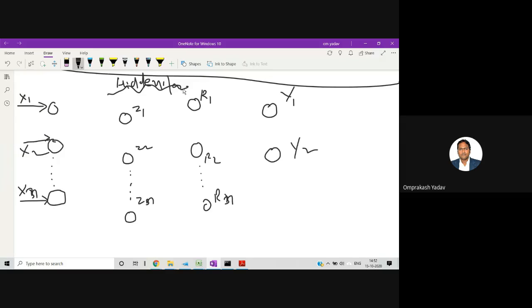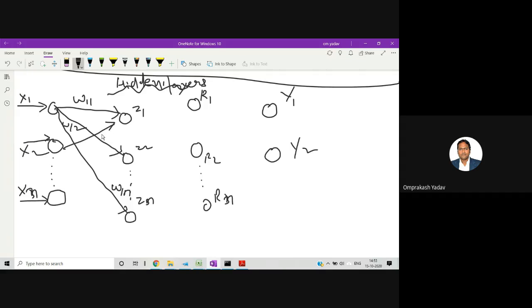Now how many hidden layers you must have depends on the complexity of the problem. If it is a very complex problem, then there might be multiple hidden layers. But if it's a very simple problem, then hidden layers are not required. So from here, first I will give the input to this one. What will be the convention? This will be w11. Now to this one, w12, and to this particular one, going to n, it will be w1n.